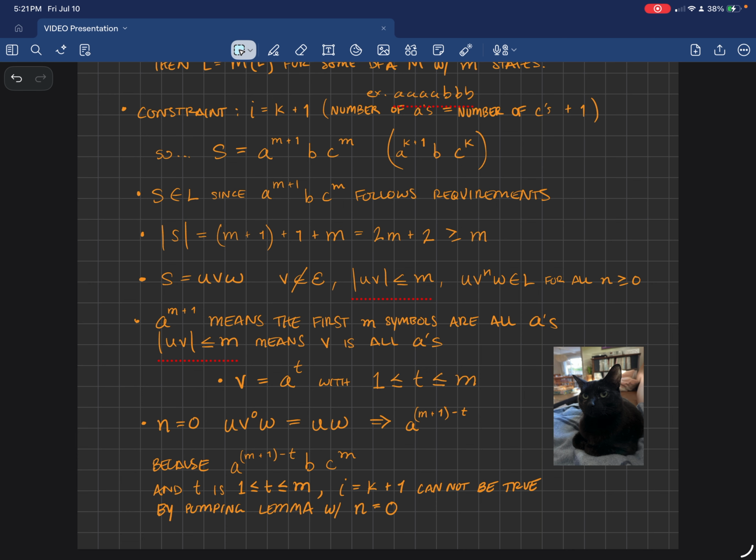So if we say V is equal to A to the T, with T between 1 and M, then if we pump down, where N equals 0, U V to the 0 W will just equal UW, which can be written as A to the M plus 1 minus T, B, C to the M. And because T is between 1 and M, I equals K plus 1 cannot be true by the pumping lemma with N equals 0.